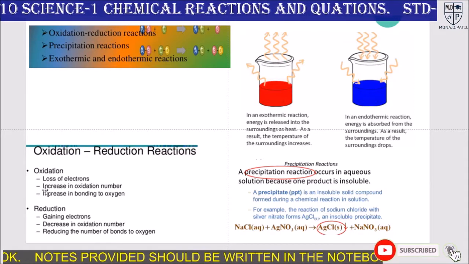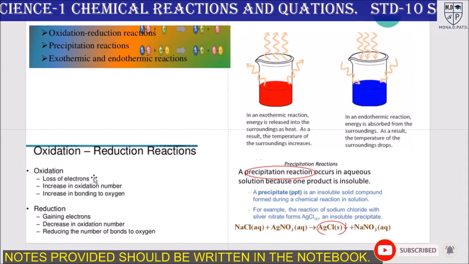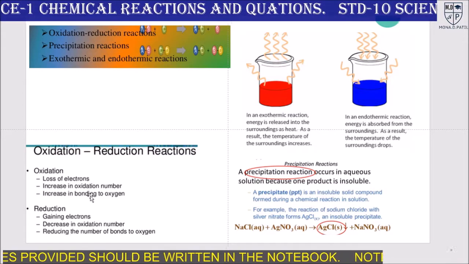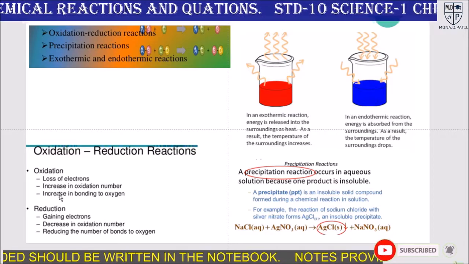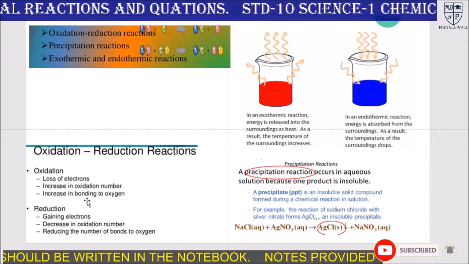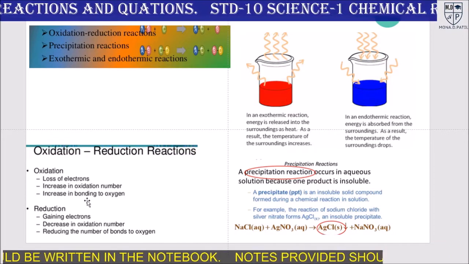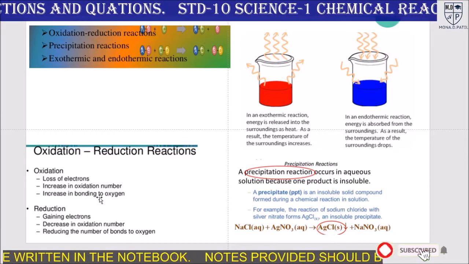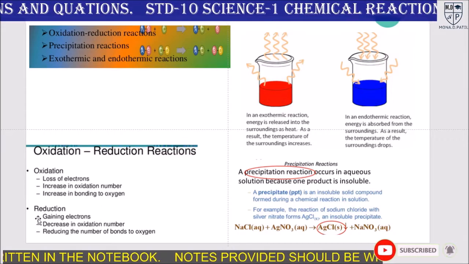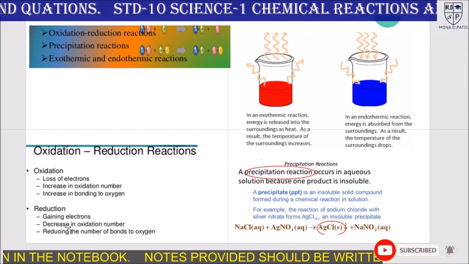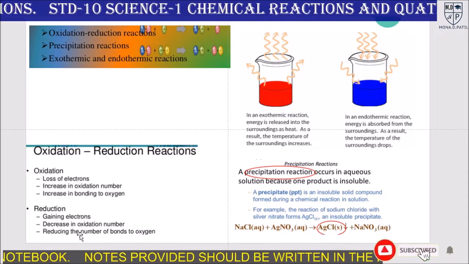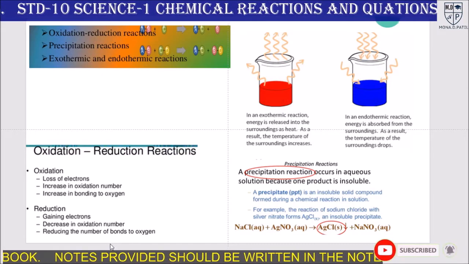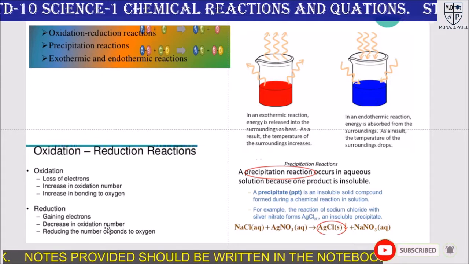So in oxidation, there is loss of electron and an increase in oxidation number, which means oxygen is going to be added into the product, with an increase in bonding to oxygen. Here the hydrogen is reduced. In reduction, there is gaining of electron and a decrease in oxidation number, which means oxygen will be released, reducing the number of bonds to oxygen, and hydrogen will be added.